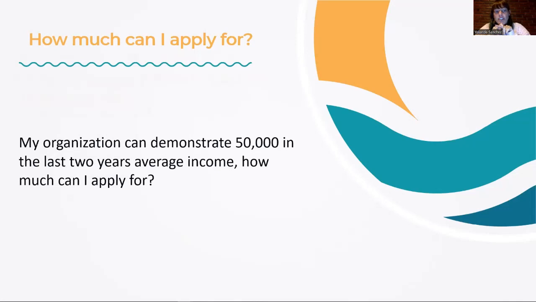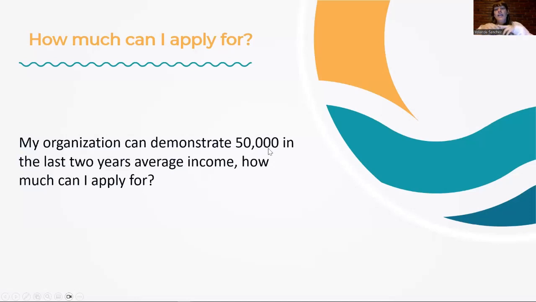So let's do it in the opposite direction. Let's think that your organization can demonstrate that during the last 2 years, the average income is 50,000. So how much can I apply for? Okay, that's perfect.